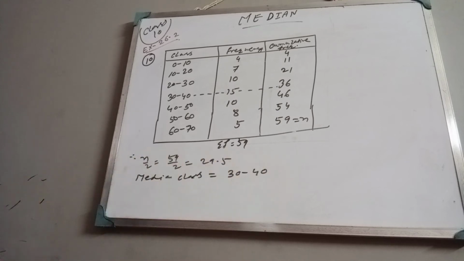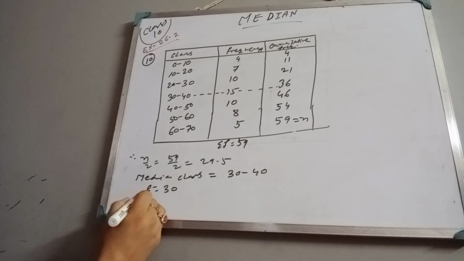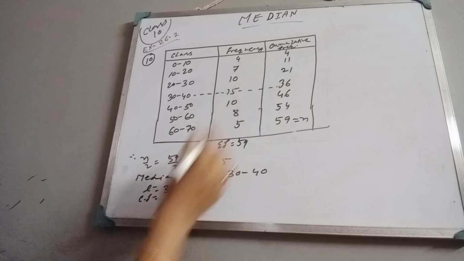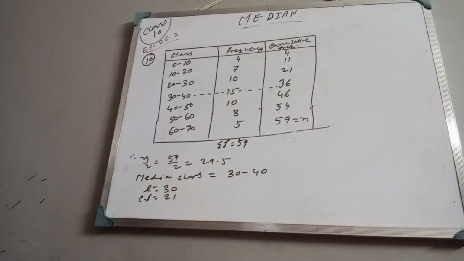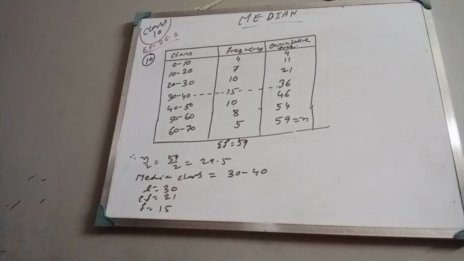Now what is L here? L is 30, same as before. Cumulative frequency is 21, this preceding value we will take. CF is 21. F is the frequency of the median class, that is 15. And H, what is H? Upper limit minus lower limit, obviously 10. 40 minus 30 gives us 10.